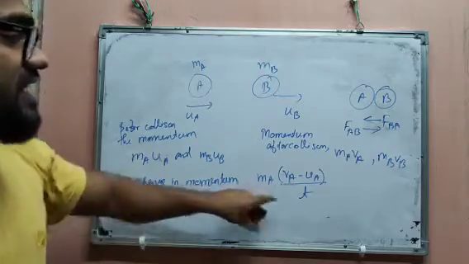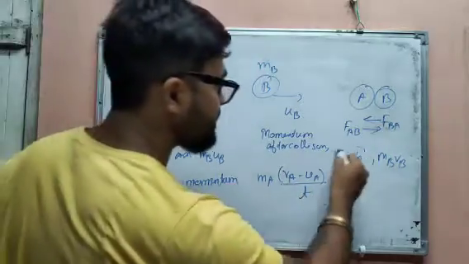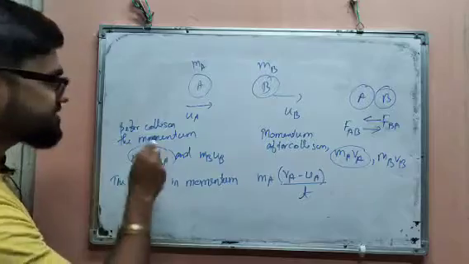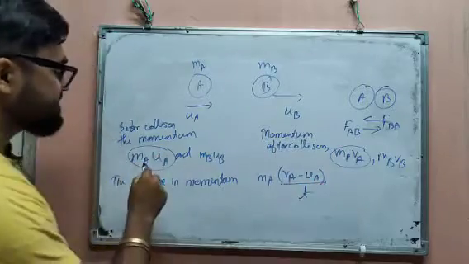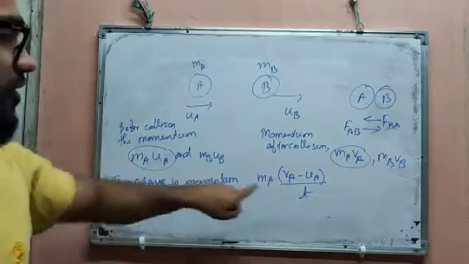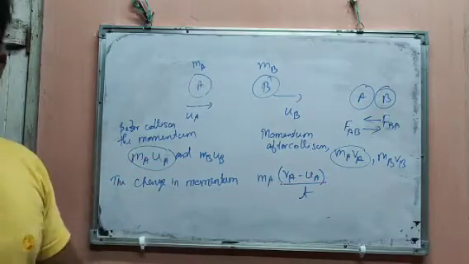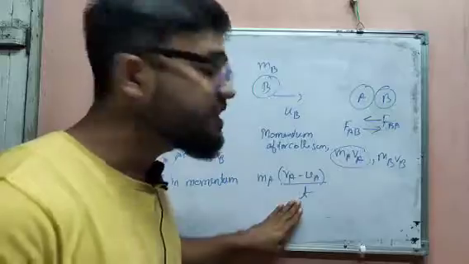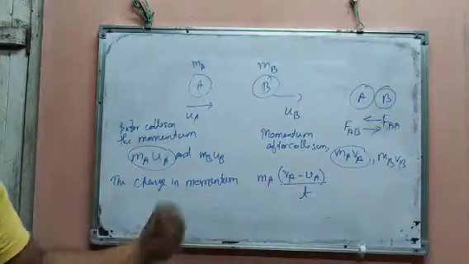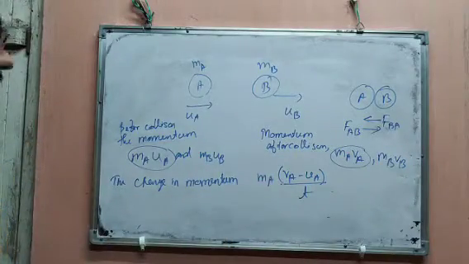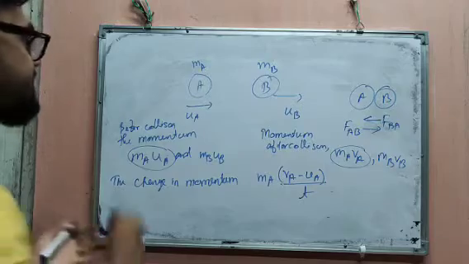I am taking MA as common, and it remains with VA minus UA. The word rate is introduced now, so you have to write T because it depends upon the time.